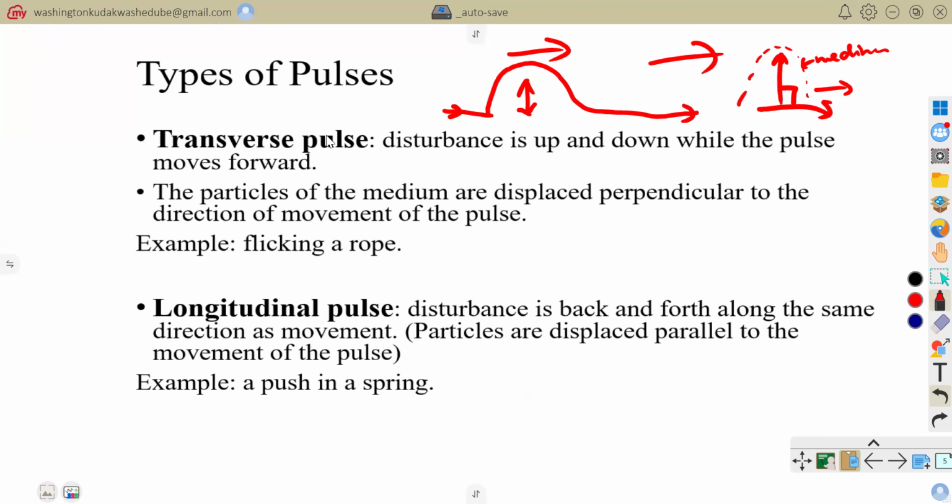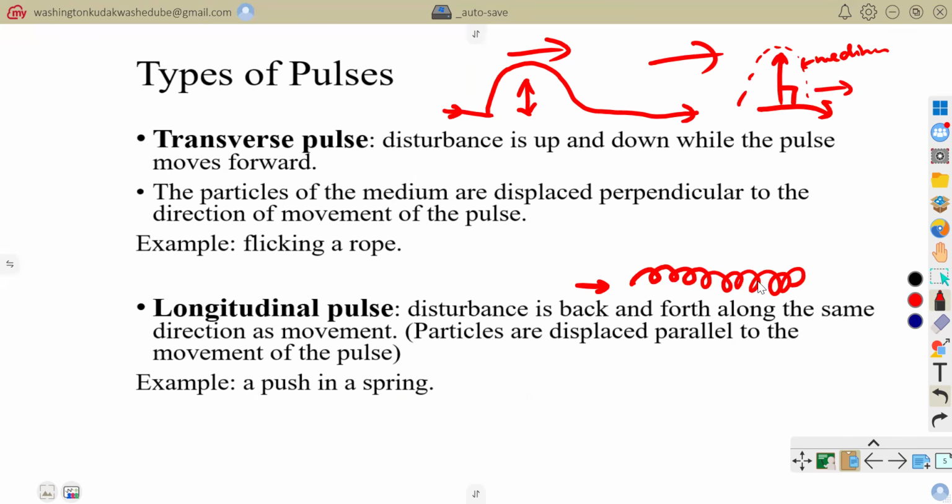As transverse pulses. And then what we refer to as longitudinal pulses, this is when the disturbance is back and forth along the direction of the movement of the pulse. I'm sure you can find this when you stretch and compress a spring. Think of a spring.